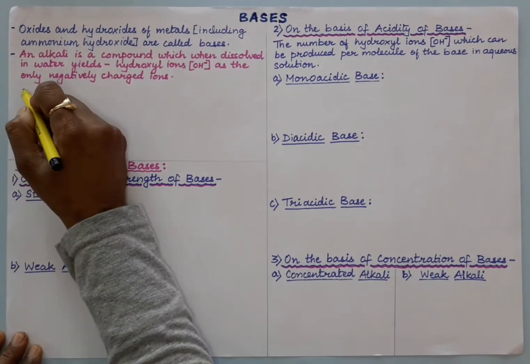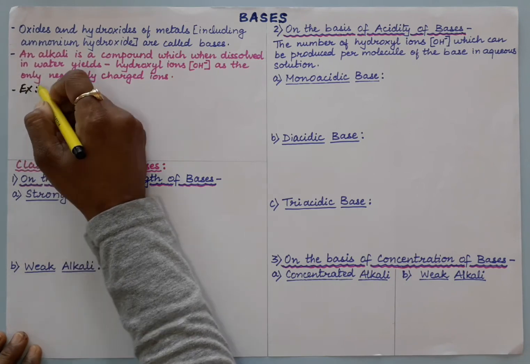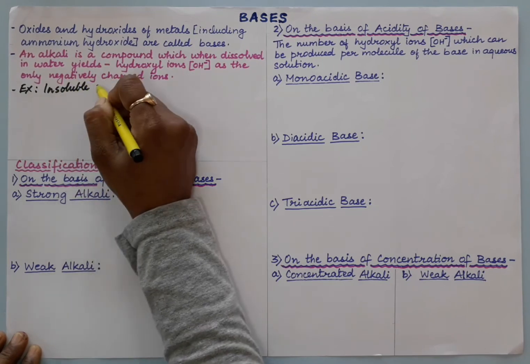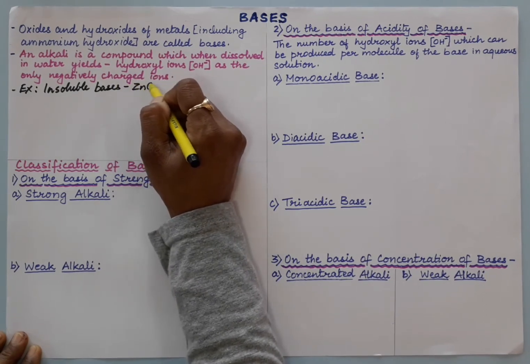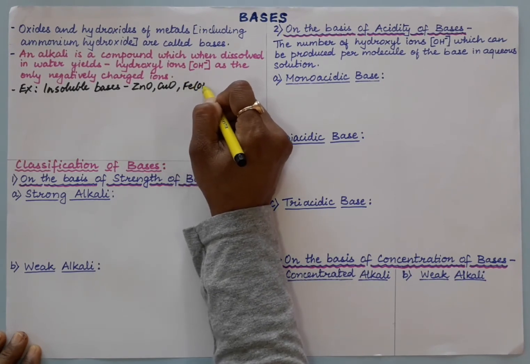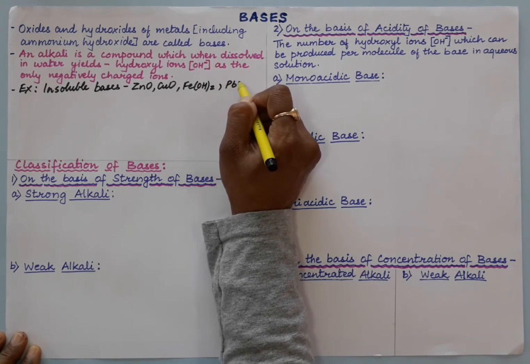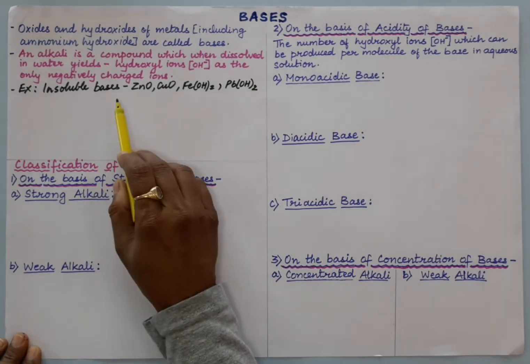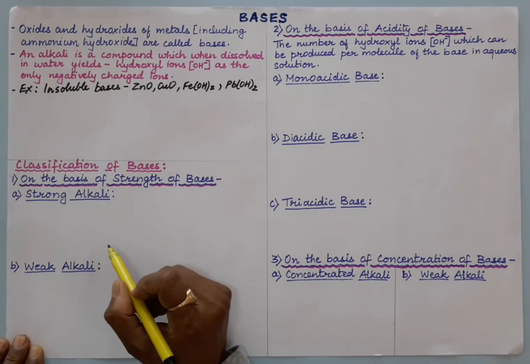Here, for the first definition, examples are all these insoluble bases. We'll have ZnO, zinc oxide, magnesium oxide, copper oxide, and all metal hydroxides: lead hydroxide, ferrous hydroxide. So all these are examples of metal oxides and hydroxides. These are all known as bases, and even ammonium hydroxide.